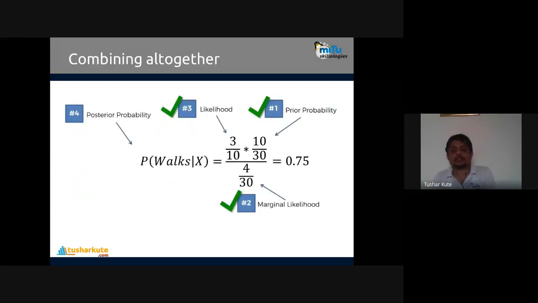Putting all together, the prior probability, the marginal likelihood or evidence, and the likelihood, we will get the posterior probability that the element X is in the walker category. What is the probability of it? It is 0.75 that X is a walker.